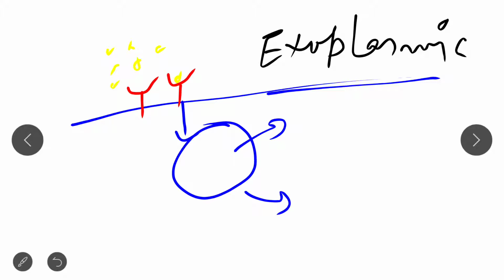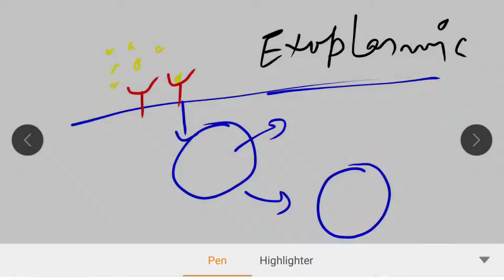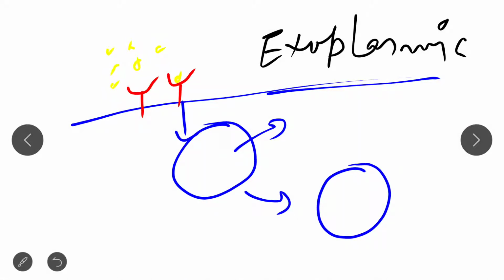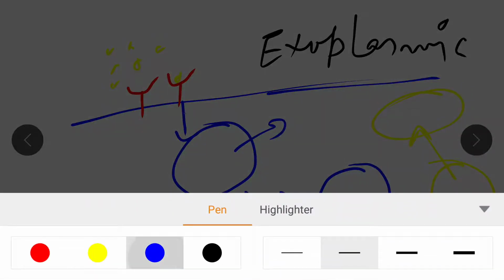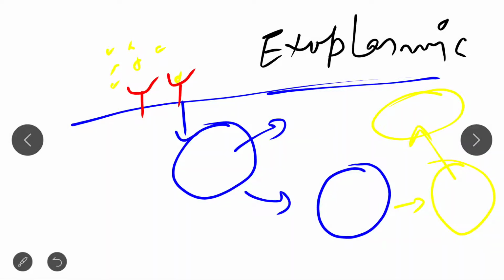After internalization, the receptor comes in contact first with the early endosome, then with the late endosome, and finally fuses with the lysosome. Then the receptor or the ligand, or both, are degraded, and the material is transported.